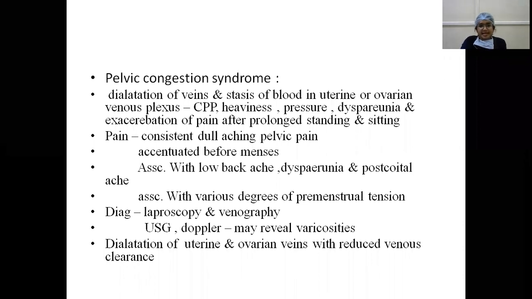So the pain is consistent, dull, aching pain, and it is accentuated before menses, and it is associated with low backache, dyspareunia, and postcoital ache, and various degrees of premenstrual tension is present. Diagnosis is laparoscopy and venography, ultrasonography, and Doppler. Doppler reveals varicosities and dilatation of the uterine and the ovarian veins with reduced venous clearance.